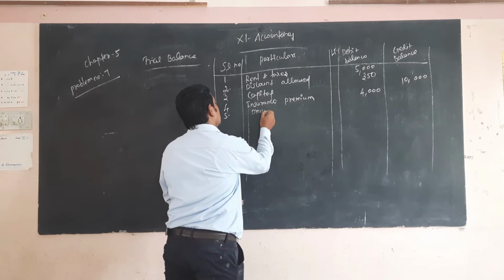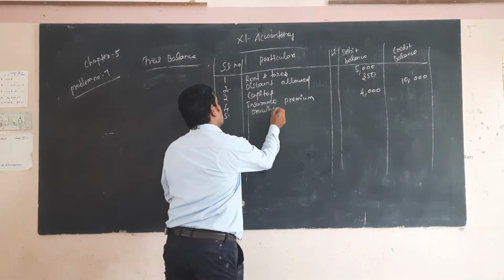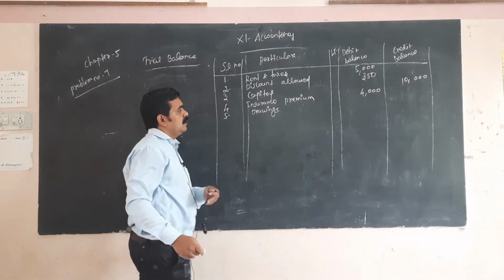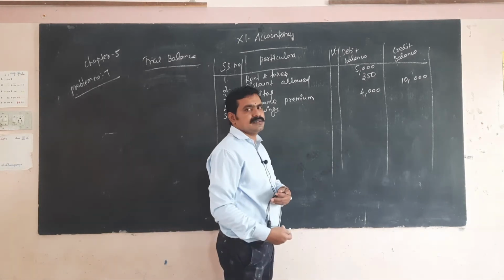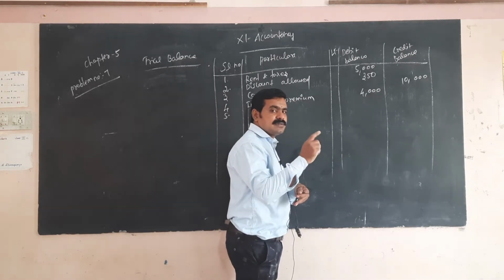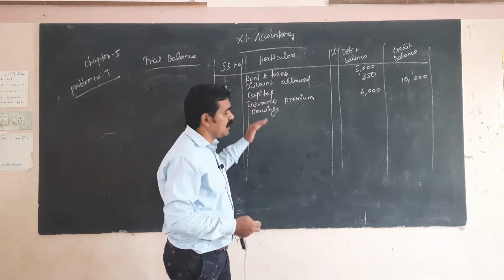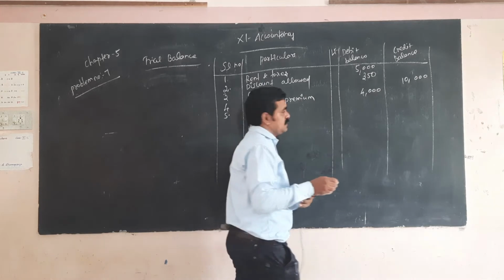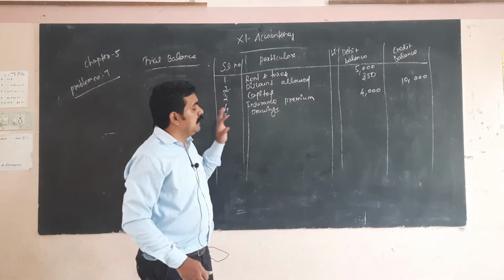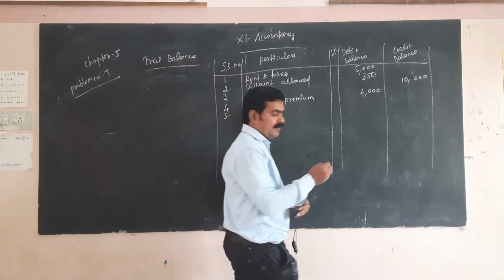Drawings. Drawings is one of the liabilities, except that this amount comes under one of the expenses, so it comes under the debit side. What is the amount? 5,000.